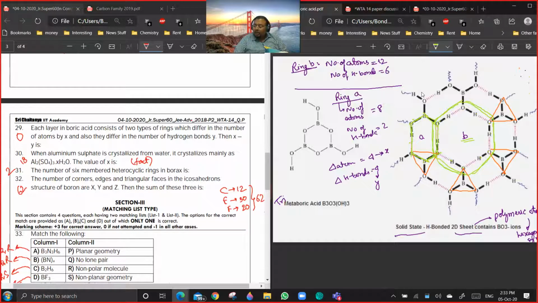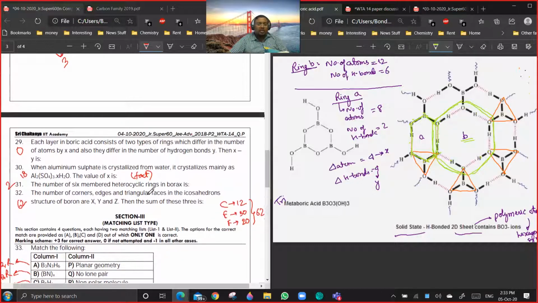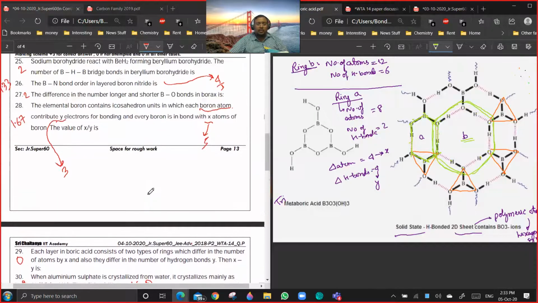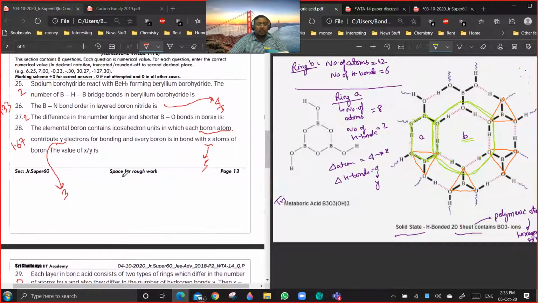But it is not a ring. A ring will be made up of bonds. This is just the shape of a triangle. It's not a ring. A ring is made up of bonds. Are you getting a point? So there's no bond connecting the oxygen atoms. This triangle represents the shape of the borate ion. The rings are consisting of bonds. Okay, so you'll be doing it like that. Don't worry, this type of question won't come, because remembering structures is very tough.